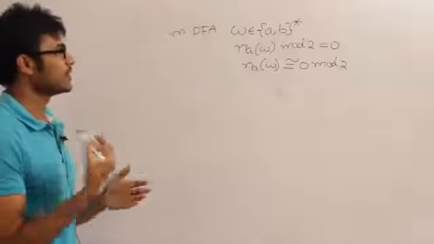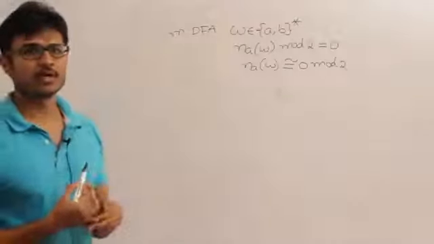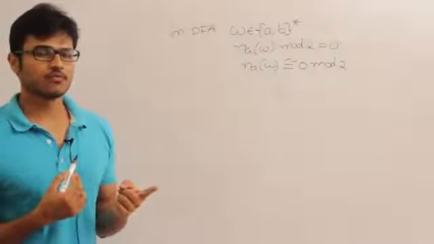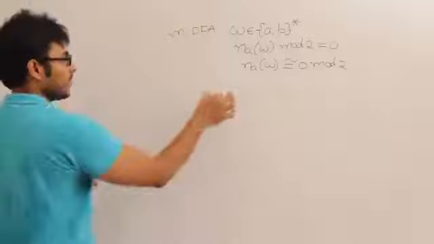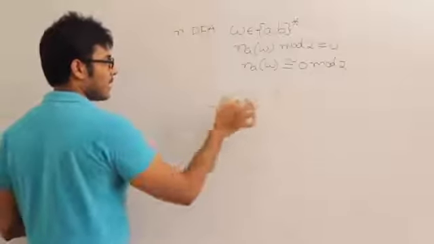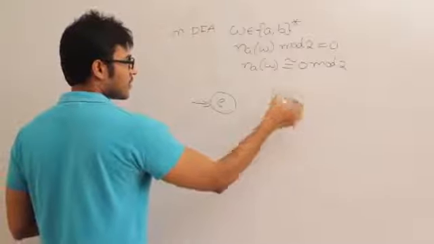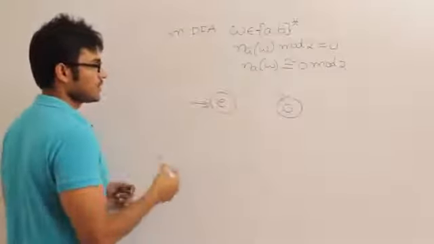You can do it in a similar way, the same way how you did for the string length, but the only difference is counting should only involve a's, not b's. Therefore, I'll have two states. One will say even number of a's, other will say odd number of a's. If I don't see anything, it is an even number of a's.